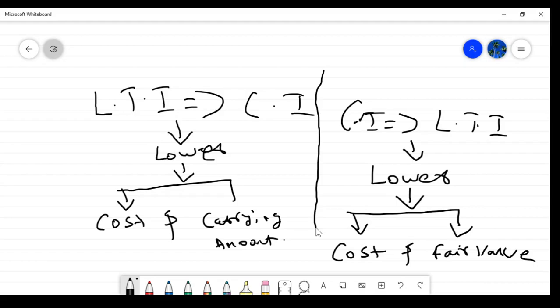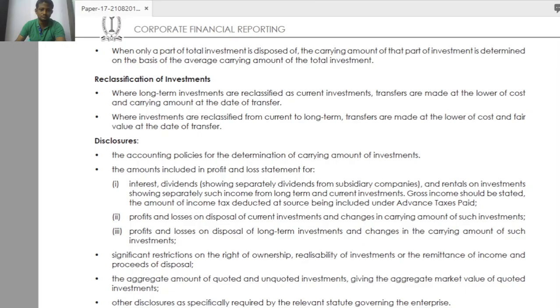Then go to the next topic. What is the next topic? The final one is disclosures. For any accounting standard, the objective of accounting standards, everything I discussed in the group 1 video, you just go through. The purpose is basically accounting, recognition, classification, valuation, presentation and reporting and also disclosure.